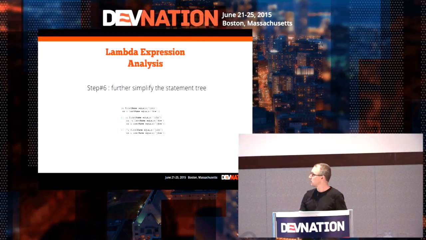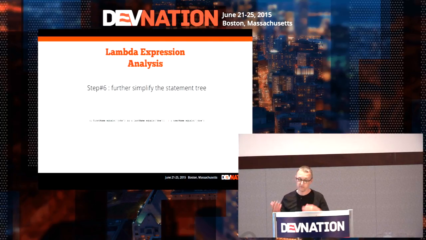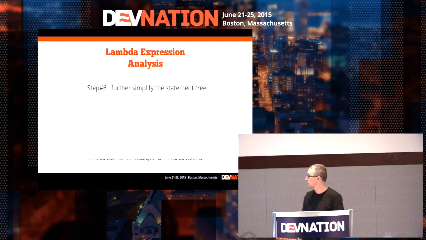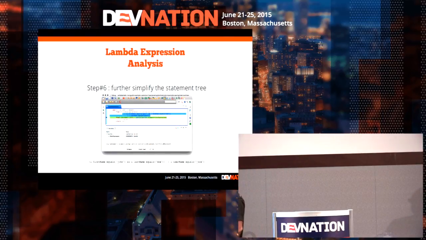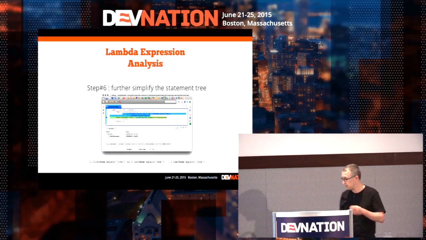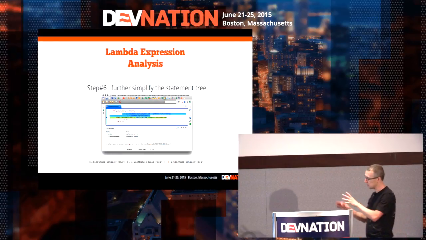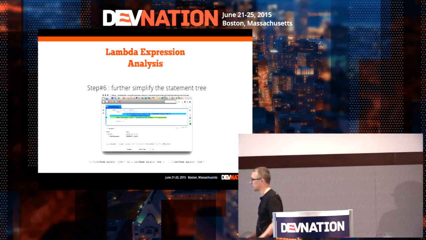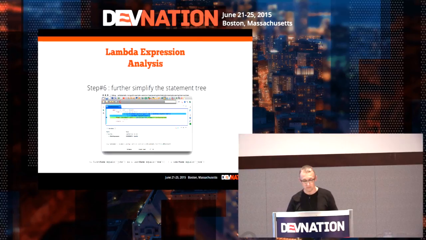But at the end, we started from this thing. We applied all the rules that we could, and we finished with something like this, which is the simplest form that we could find from what I've shown you before. And if you remember, this is what we had in our code before. So we started from code written, compiled into Java code somewhere in a method of our class, in a somehow hidden method that would be called by invoke dynamic. And then we read the bytecode, we get an AST, we simplify as much as possible, and we get this AST, which is exactly what the user gave before.